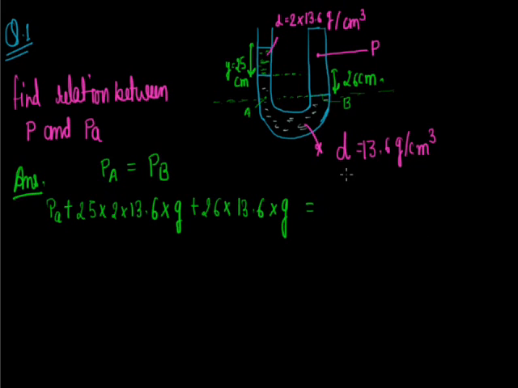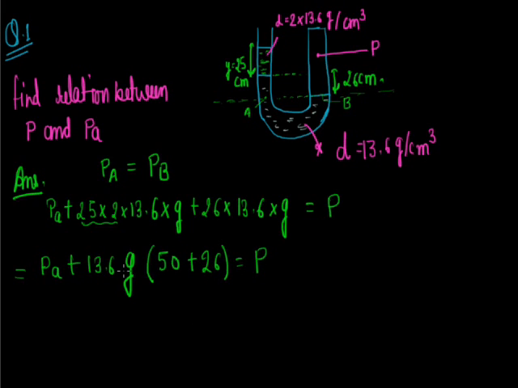It is equal to the total pressure at point B, which is P. Now we have to find the relation between P and PA. By solving this, taking 13.6 g common, in the bracket 50 plus 26 equals P.